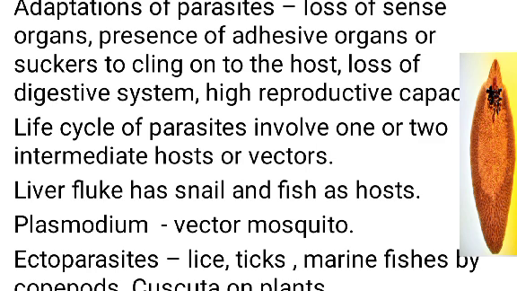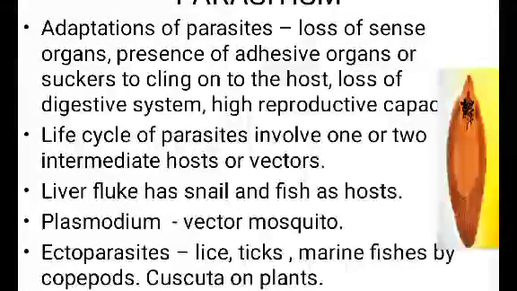Now, the parasites can be of two types. They are ectoparasite and endoparasite. What are ectoparasites? The parasites which live on the outer surface or body surface of the host organism are said to be ectoparasites. Ecto means outside. So the parasites which live on the external surface of the body of the host and feed on them are called ectoparasites.